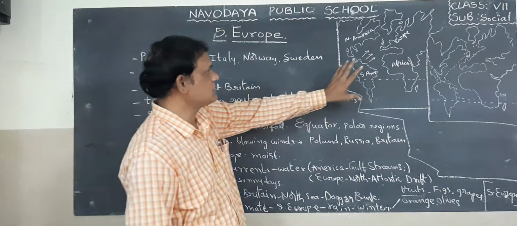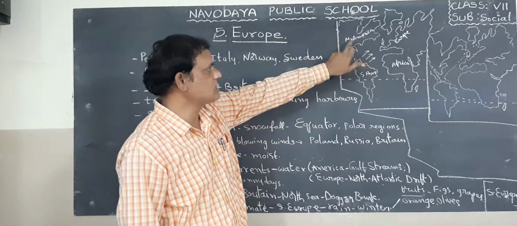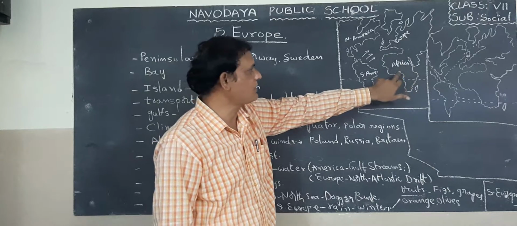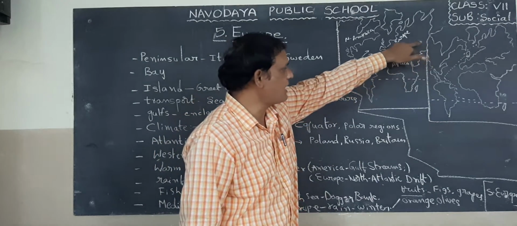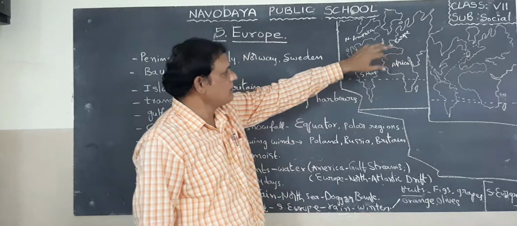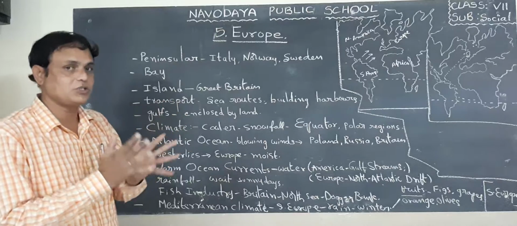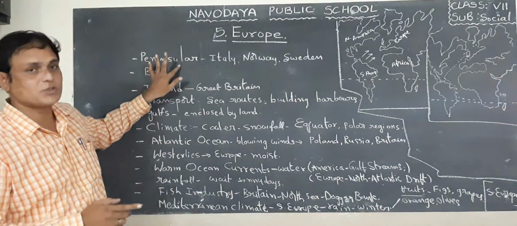So now look at these, children, once again. This is South America. This is North America. This is Europe. This is Africa. In front of Europe, we can find Asia. Now look once. I want to teach you today about this peninsula.